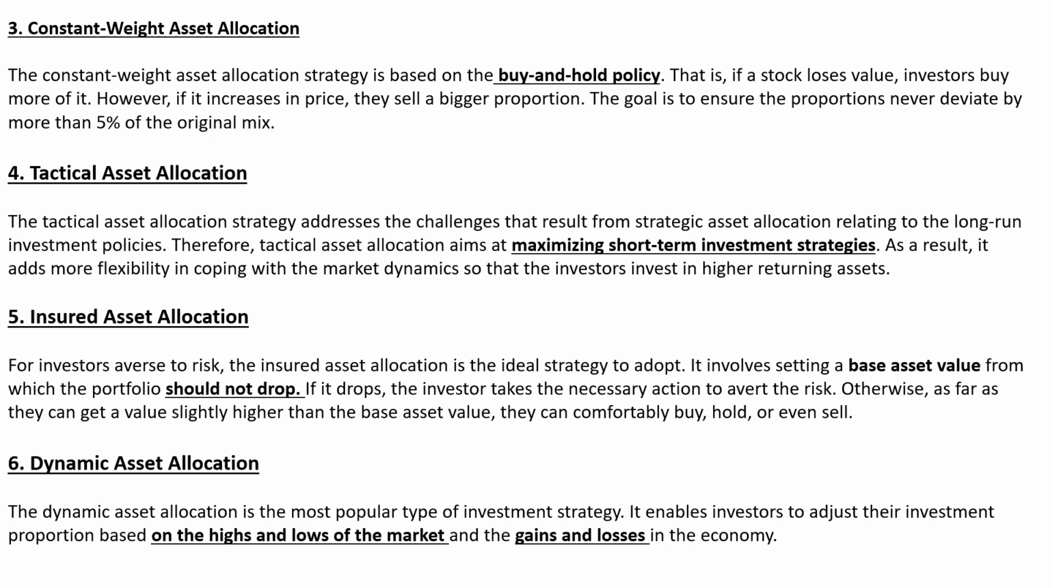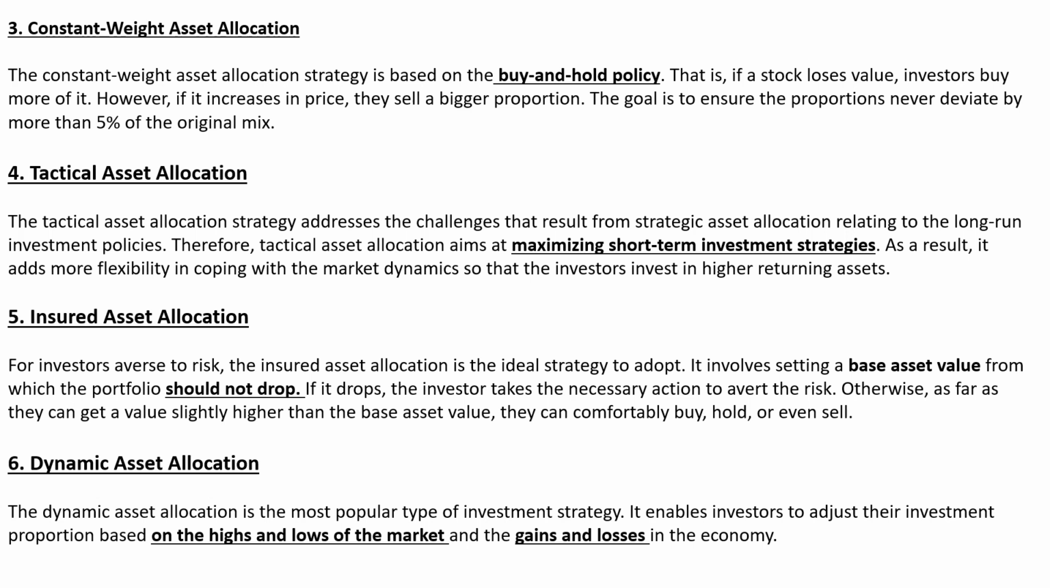The next type of asset allocation strategy is dynamic asset allocation. Dynamic asset allocation is the most popular type of investment strategy. It enables investors to adjust their investment proportion based on the highs and lows of the market and the gains and losses in the economy. So dynamic asset means what? As the name says, it is a very dynamic